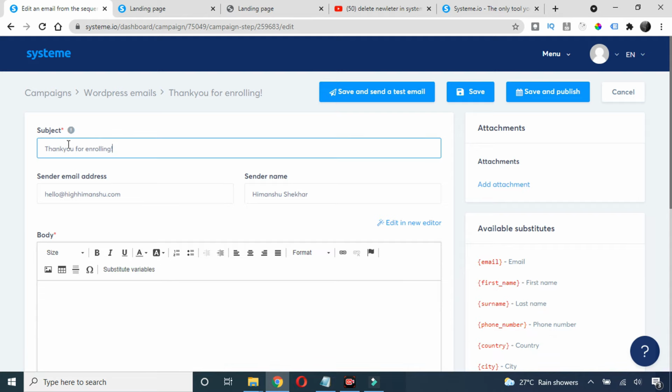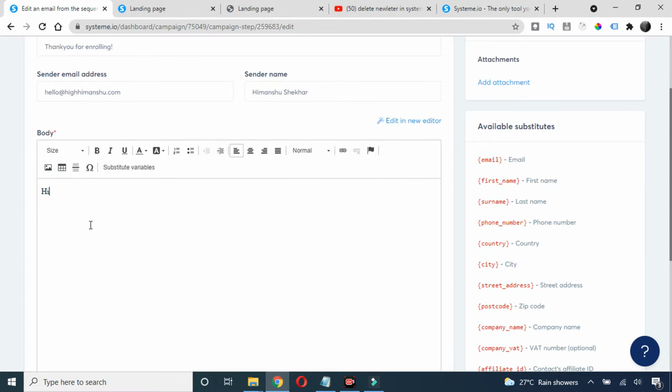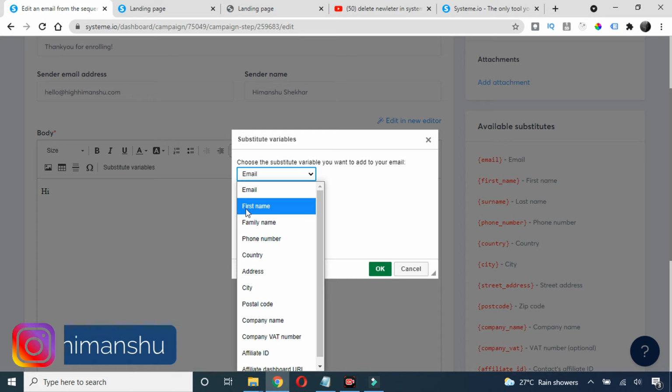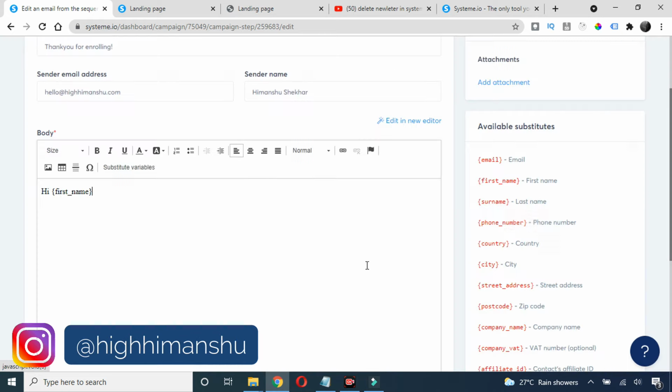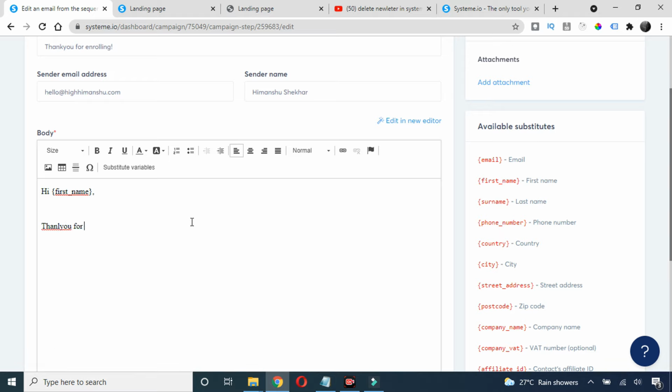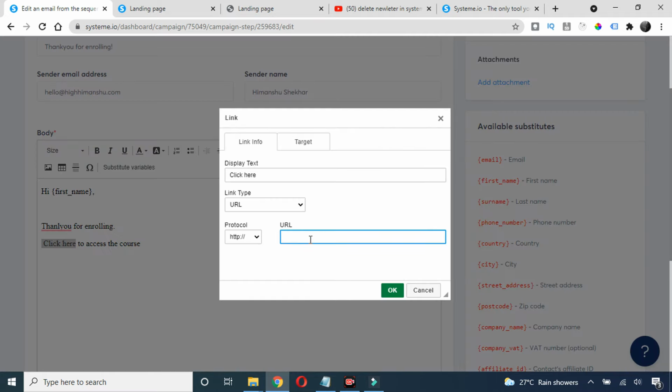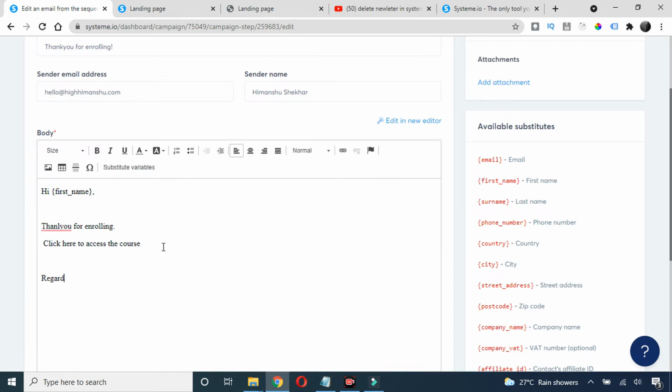Alright, so now we have the subject, we have the sender's name and email, and then the body. So the body will be like hi, and you can make it more personalized by adding the name. So I'll keep here first name, comma, and then you can write something like thank you for enrolling. Just overlook my spellings, and you can put the hyperlink here. You can choose this one, put the link of your course and click on OK. So this is your email,